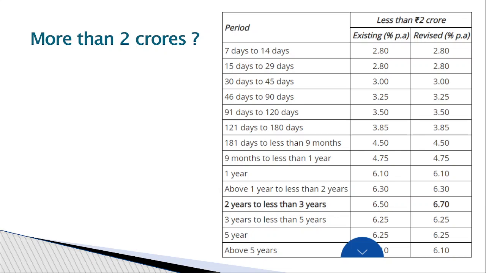Second scenario, you go to any bank and you see the deposit rates. They'll mention up to 1 crore, these are the rates. Up to 2 crores, these are the rates. So up to 2 crores, these are the normal rates, which are fixed. If your deposit amount is more than 2 crores, then the rate will be fixed on the spot. For example, if you deposit more than 2 crores, your rate of interest will be different. This may be less than the normal rate or more than the normal rate.